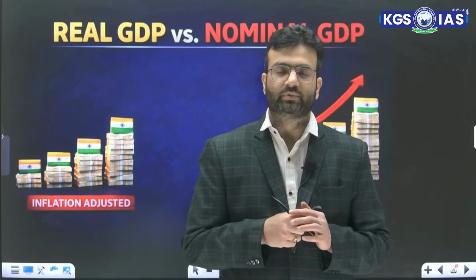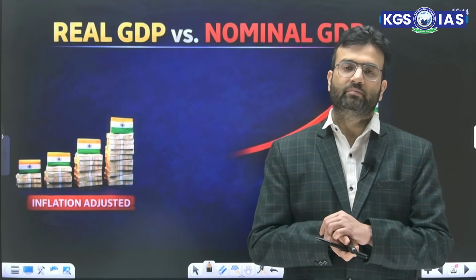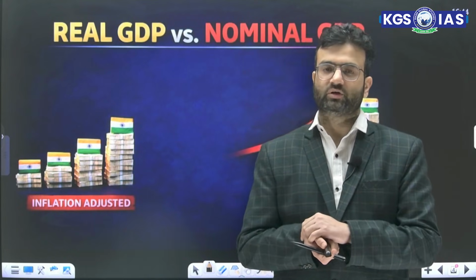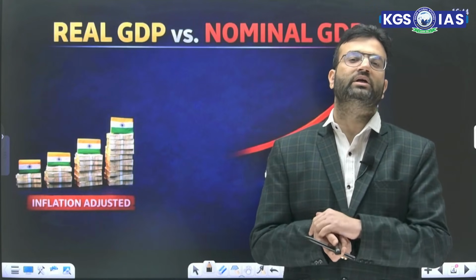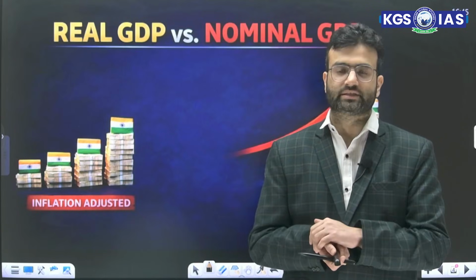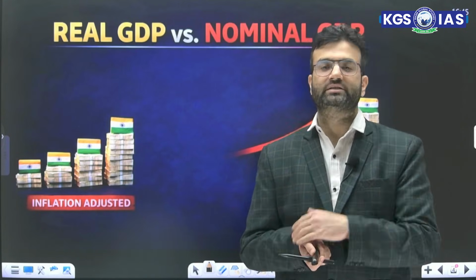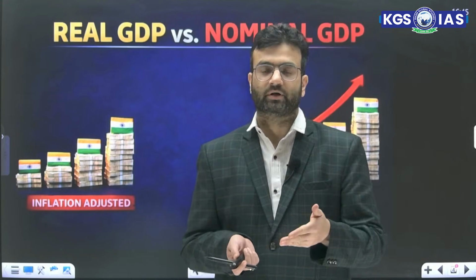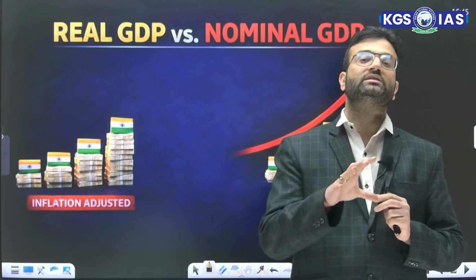Let's take a simple example. Suppose in year 2023, a country produces 100 bats and balls whose value is 5,000 rupees. So nominal GDP is 5,000 rupees for 2023. In the next year 2024, again they produce 100 bats and balls, but the prices increase. As a result, the production value goes to 6,000. Now even in that case, the production is the same, but still because of the increase in price, the nominal GDP will show the increased number. Whereas the real GDP is an accurate measure of economic growth because it adjusts for inflation.